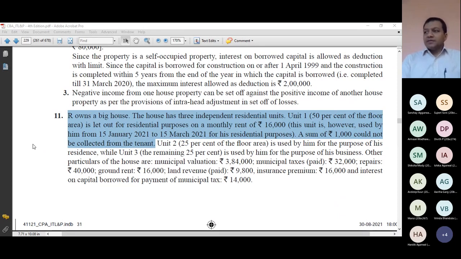Now you tell me, what will be the value of my rental income entitled? I will multiply 16,000 with how many number of months? How much is the maximum rent which I could have collected from this portion, unit 1? Sir, is it 10 months? Yes, it should be 10 months because for 2 months the house was self-occupied. So it is not vacancy. When the house was self-occupied, you cannot say that it is vacancy. So you remove 2 months, and for the remaining 10 months, it is the maximum possible rental income which you could have earned.